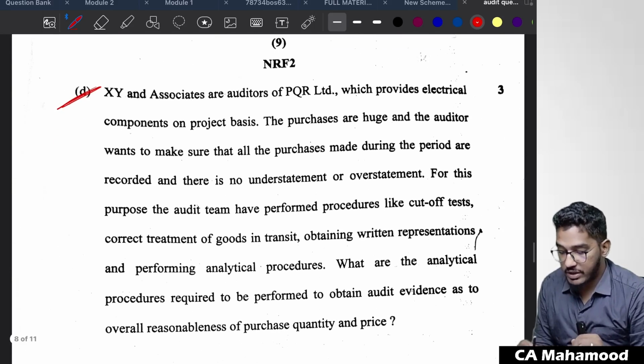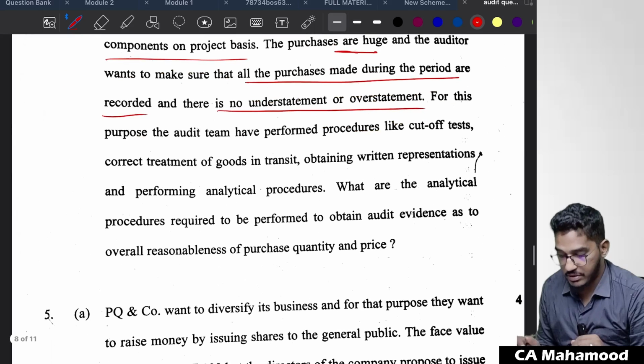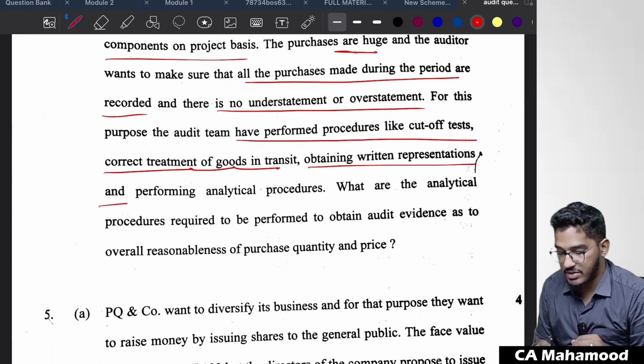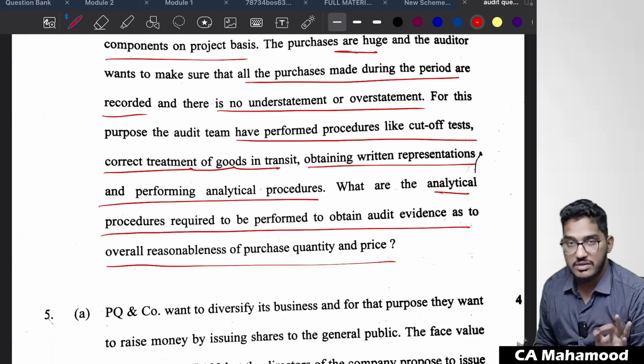XY and Associates, auditors of PQR Limited, which provides electrical components on a project basis. The purchases are huge, and the auditor wants to make sure that all the purchases made during the period are recorded and there is no understatement or overstatement. For this purpose, the audit team have performed procedures like cutoff test, correct treatment of goods in transit, obtaining written representation, and performing analytical procedures. What are the analytical procedures required to be performed to obtain audit evidence regarding overall reasonableness of purchase quantity and